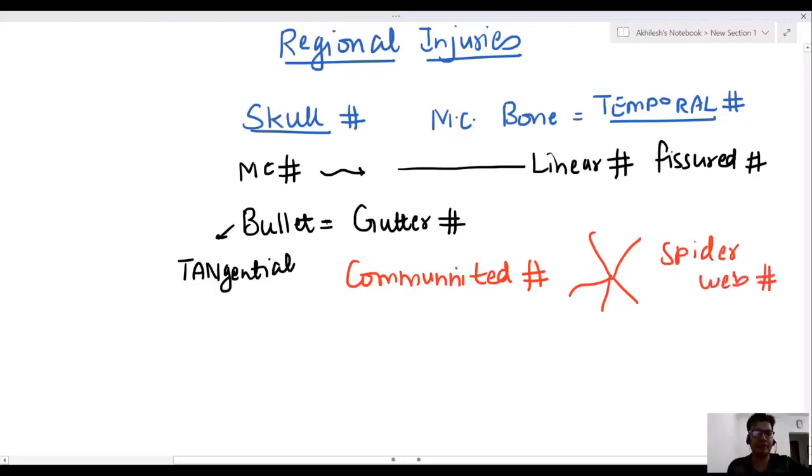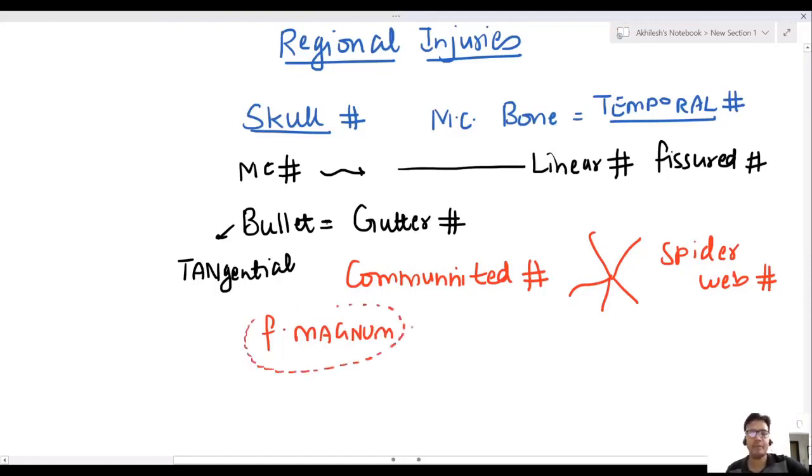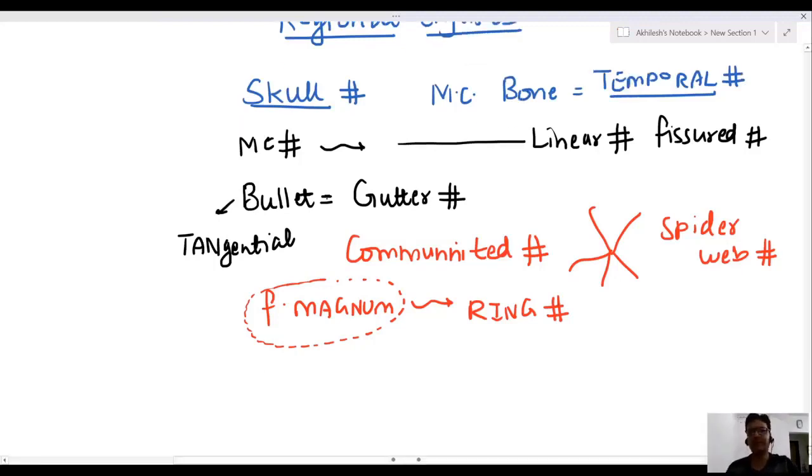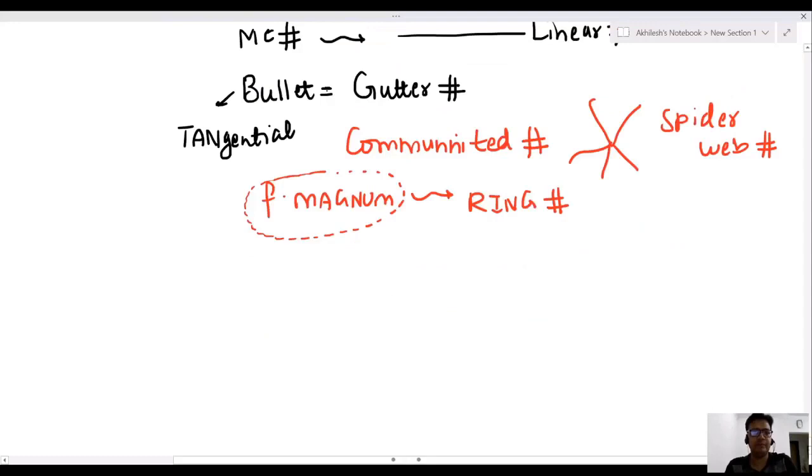A fracture surrounding the foramen magnum is a ring fracture. Most common bone is the temporal bone. Most common type of fracture is a linear or fissure fracture. A bullet produces a gutter fracture. Comminuted fracture is a spider web fracture. A fracture surrounding the foramen magnum is a ring fracture.